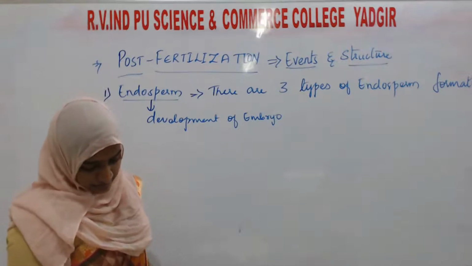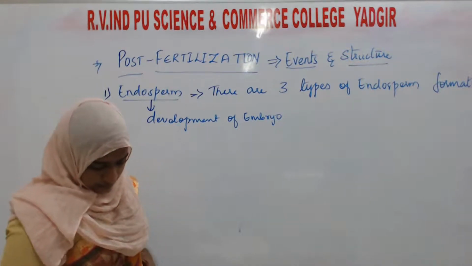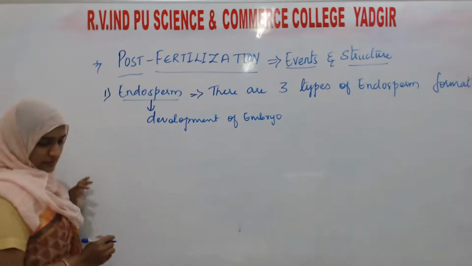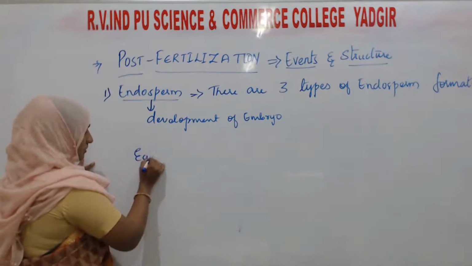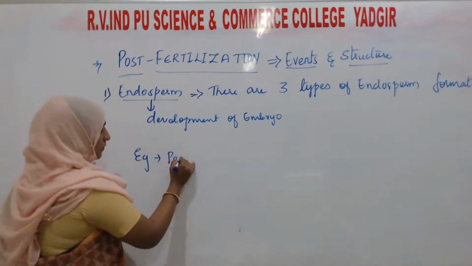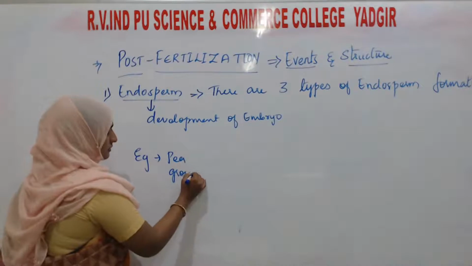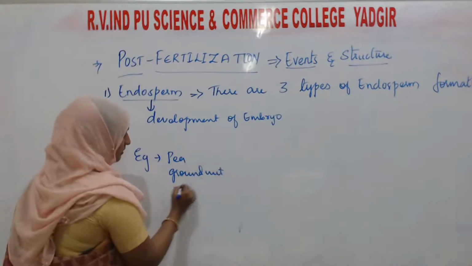Here there are some examples: pea, groundnut and beans.